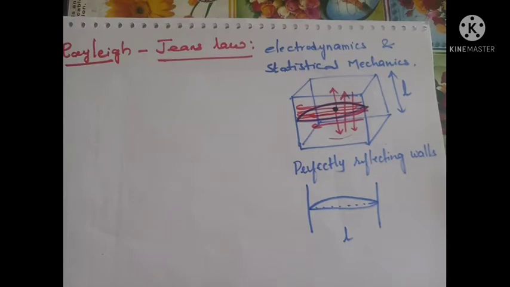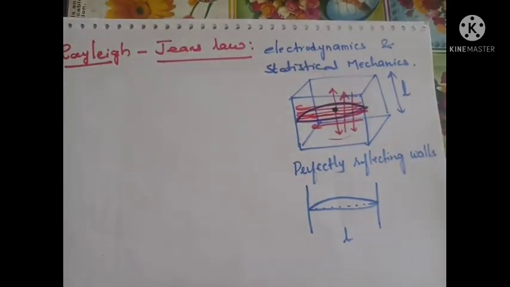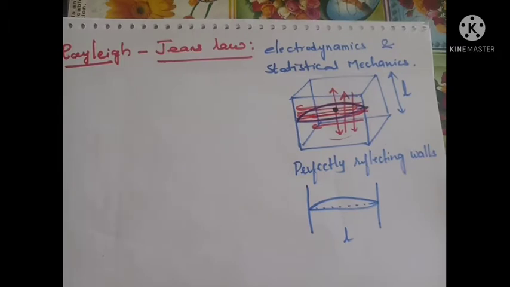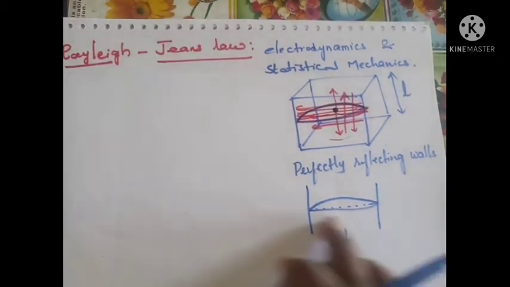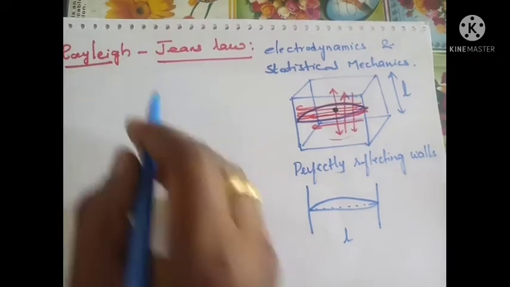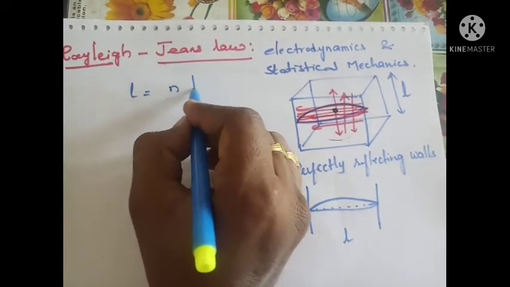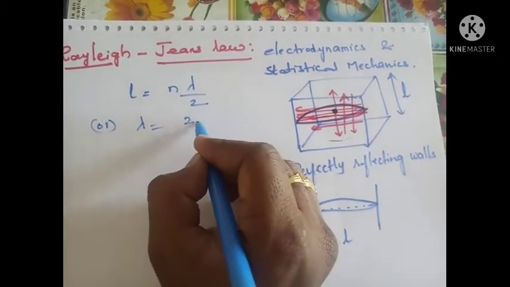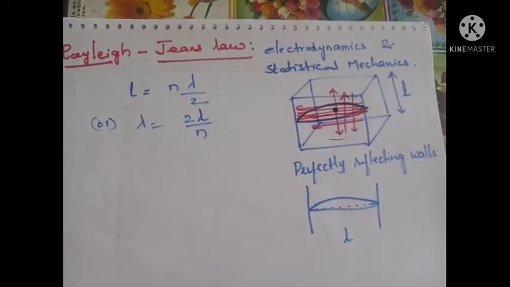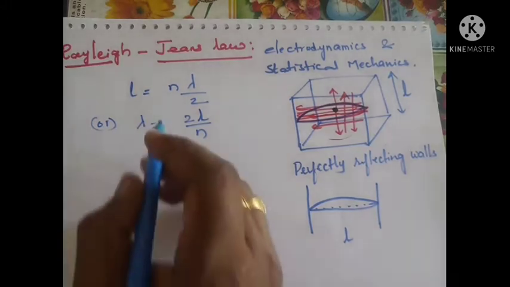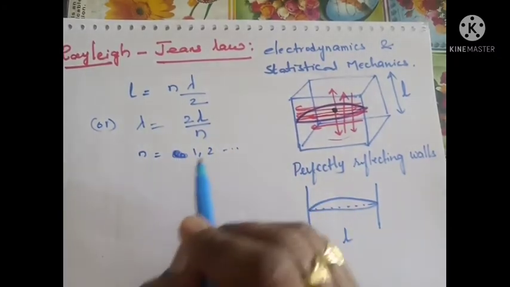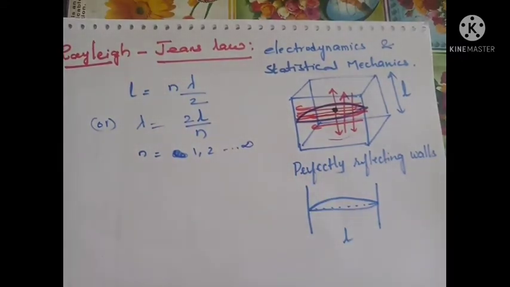If the wire vibrates with n loops between these two walls, due to the formation of stationary waves, the total length between the two walls can be written as L equal to n lambda by 2, or lambda equal to 2L by n, where n can have the values 1, 2, up to infinity. It cannot be 0, because at least one loop must be there.